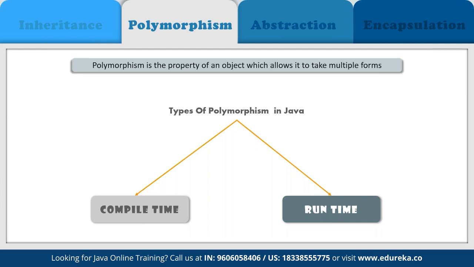So basically, if we talk about the polymorphism concept, polymorphism simply means having multiple forms, where poly means many and morph means forms itself. So it basically allows the variable, function, or the objects to take on multiple forms. In other words, polymorphism allows you to define one interface or method and have multiple implementations.